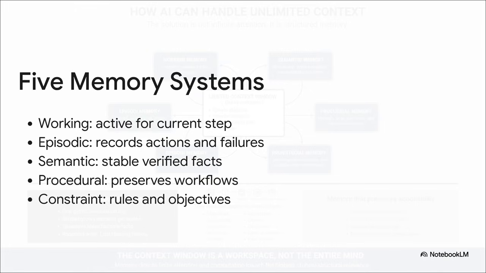You've got working memory for the immediate current step, episodic memory to track the history of past actions and failures, then semantic memory for your rock-solid verified facts. Add to that procedural memory for successful workflows and methods, and honestly, most importantly, constraint memory. These are the absolute rules, the safety boundaries, and the hard deadlines that literally cannot be forgotten.